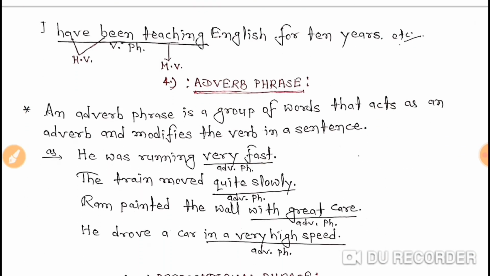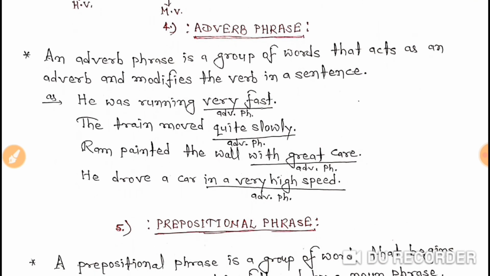Now let's understand the fourth one. The fourth one is what, students? That is adverb phrase. Let me tell you what an adverb is. Students, an adverb is a word that modifies a verb, an adjective and another adverb, that I have already taught you in parts of speech.